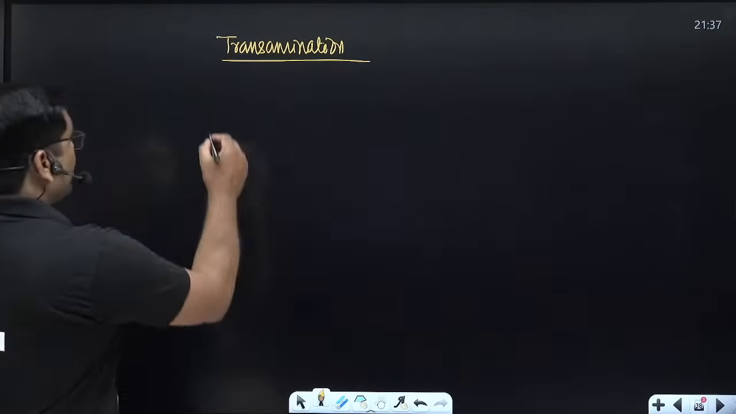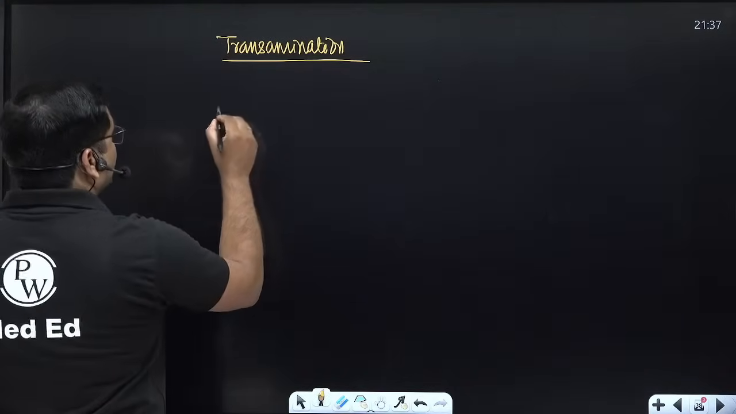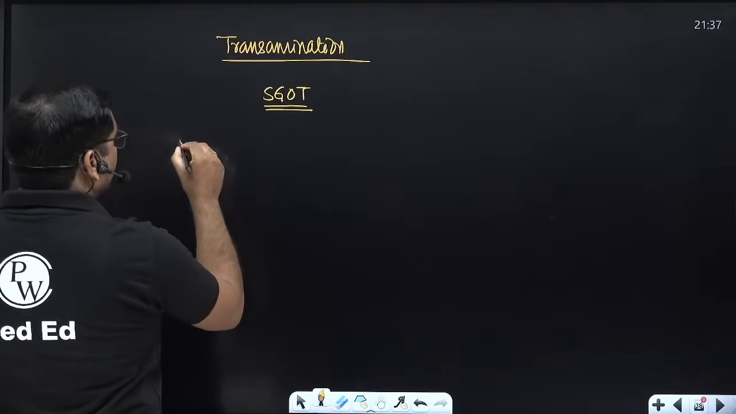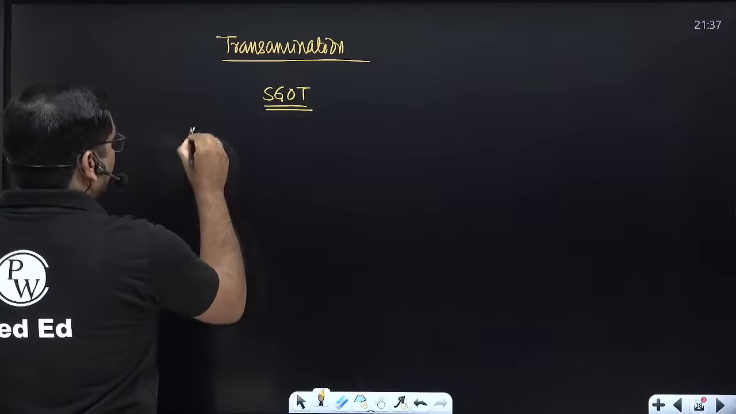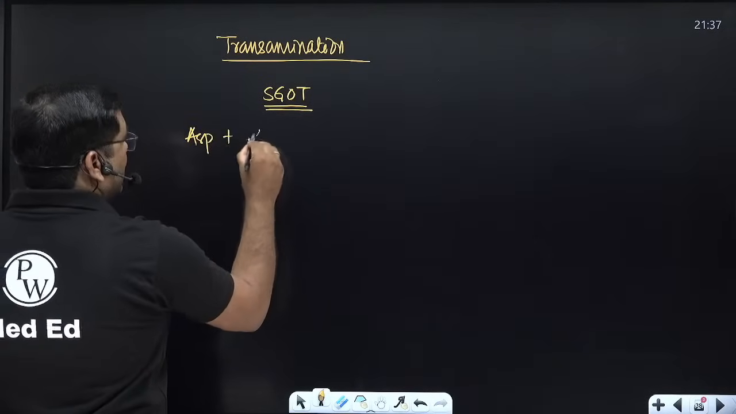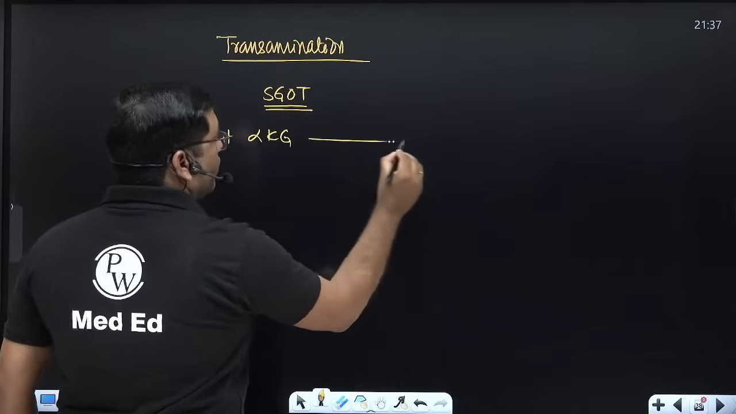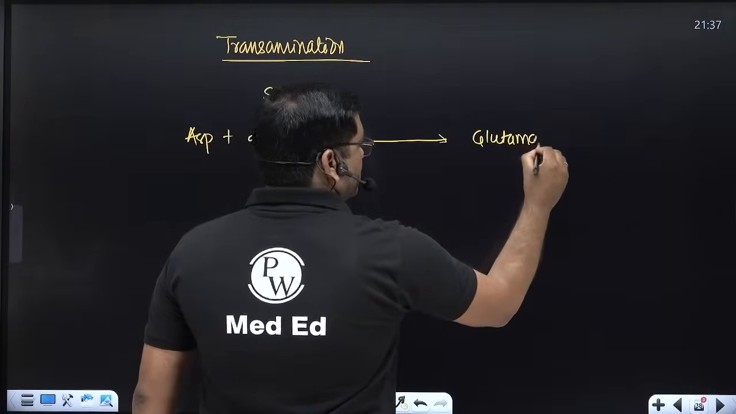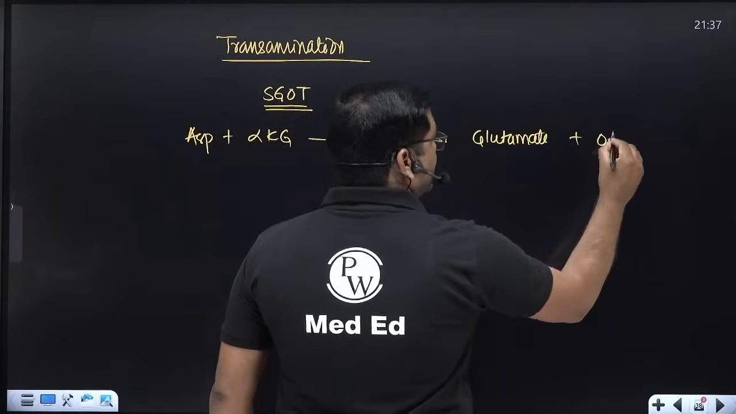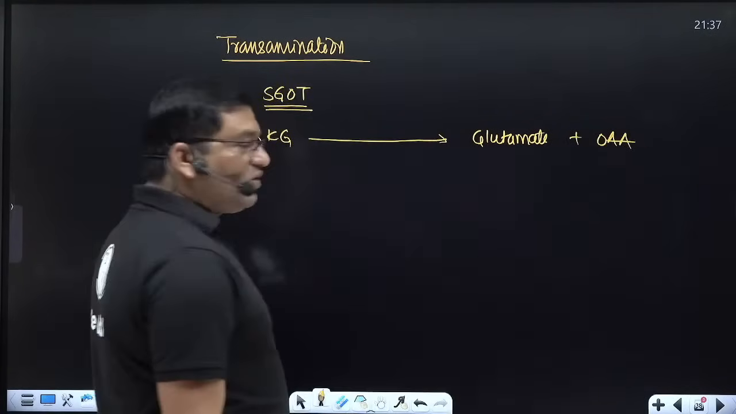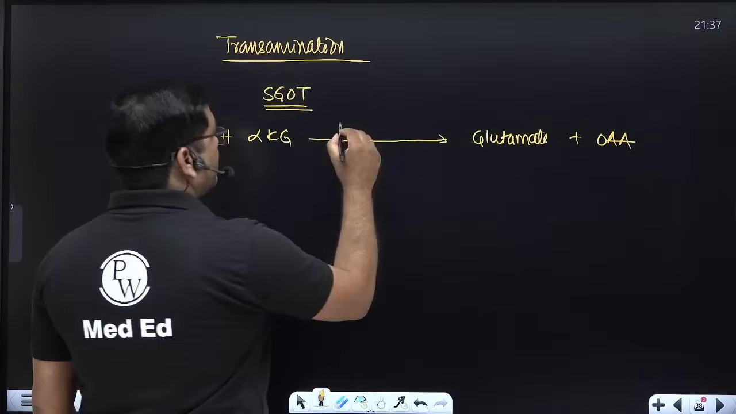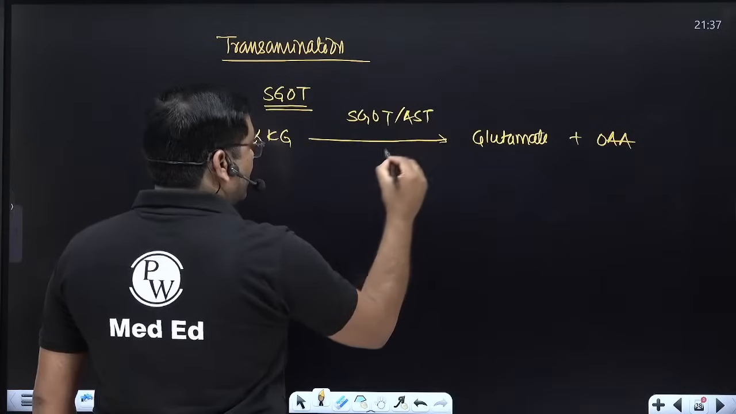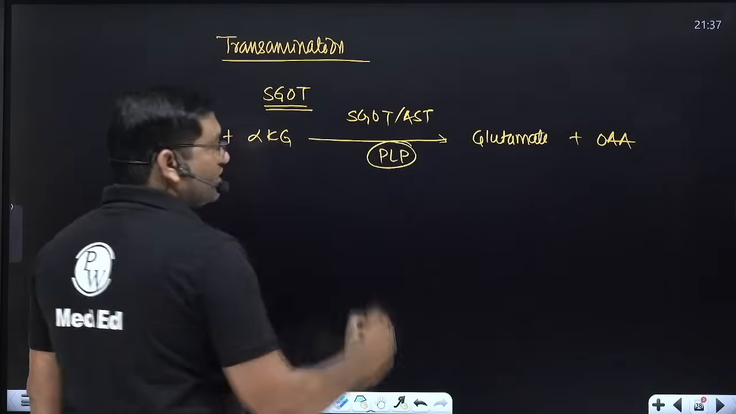Now see a transamination reaction, for example, SGOT. Here aspartate plus alpha ketoglutarate will form glutamate and oxaloacetic acid. This reaction is catalyzed by SGOT, another name is AST, and pyridoxal phosphate is the coenzyme for this process.